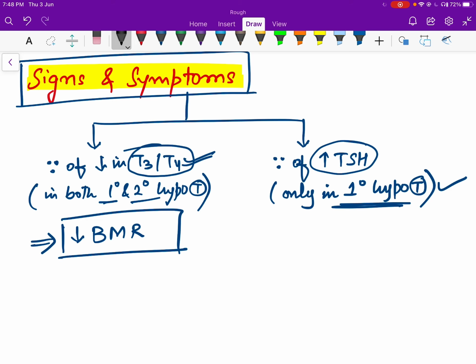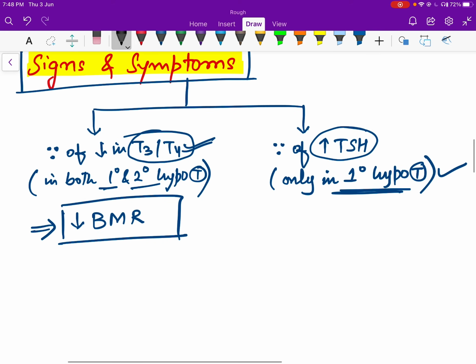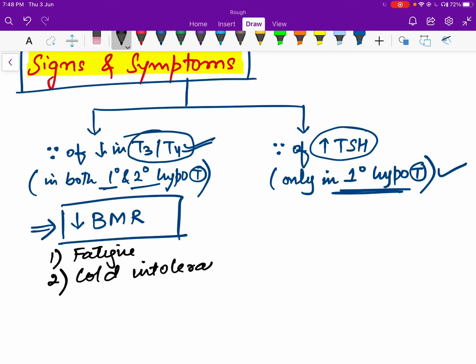First, let us discuss the symptoms which will be because of decrease in thyroid hormone. Because of decrease in BMR, the first important symptom is going to be fatigue, because there will be less energy formation. There's going to be cold intolerance. Why cold intolerance? Because thyroid hormones, we already studied the actions of thyroid hormones.